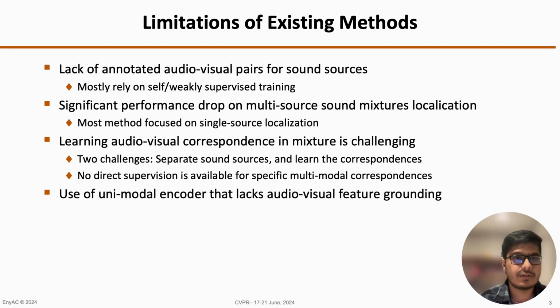Let's discuss the limitations of existing methods. The key limitation is that there is a lack of annotated audio-visual pairs of sound sources, and we observe a significant performance drop on multi-source sound source localization. Learning audio-visual correspondences in mixtures is very challenging due to the lack of supervision, and we have to learn the separation of sound sources and their correspondences internally. Most existing methods rely on unimodal encoders that lack audio-visual feature grounding.